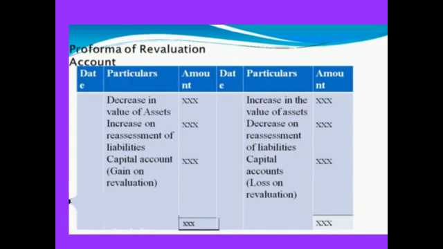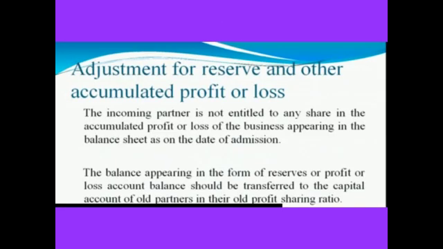On the debit side: decrease in value of assets and increase on reassessment of liabilities. On the credit side: increase in the value of assets and decrease on reassessment of liabilities. Then the difference between both debit and credit: if on the debit side it will be called gain, and if on the credit side it will be called loss. Then we can find the journal entries used to record this.